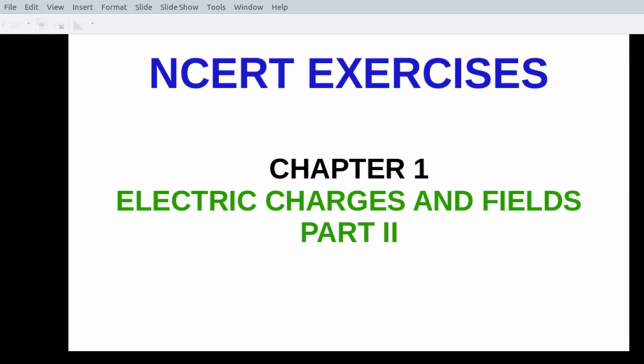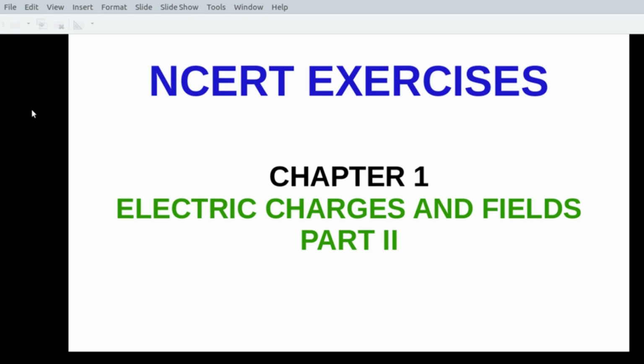We are dealing with our first chapter, electric charges and fields. In the first class, we have solved some problems and we have discussed the way to approach a problem in physics. And I hope that you have done all the remaining exercises in the textbook. And this class is only for your reference.